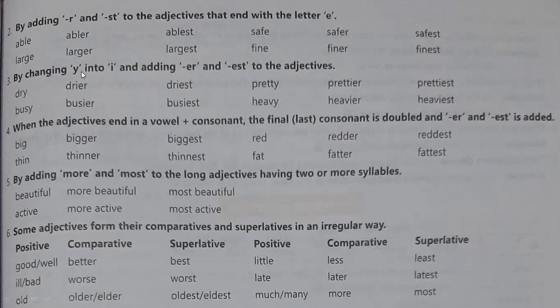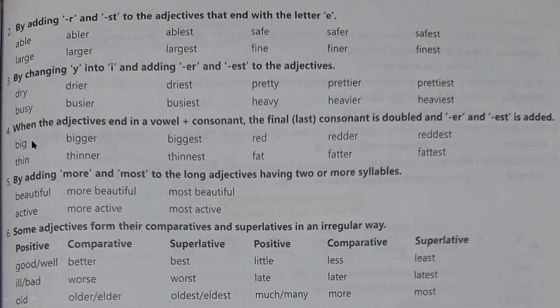Now if Y is given, so just delete Y. In place of Y you will add I and then ER. So in place of Y, IER, IEST. Same will happen here also, like pretty. Delete Y, and in place of Y, IER and IEST you have to add here. Like this, heavy, heavier, heaviest, like Y, in place of Y, IER and IEST will come there, right?